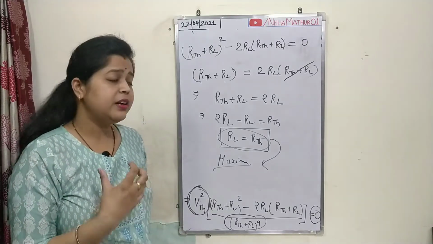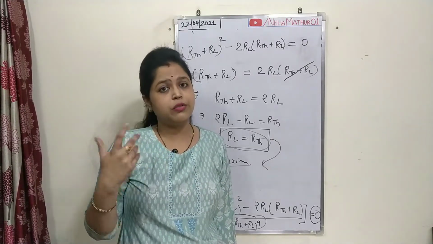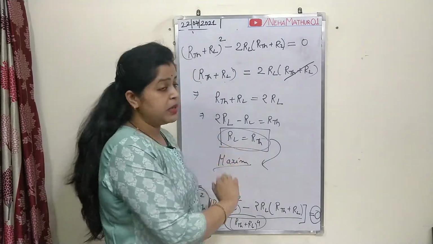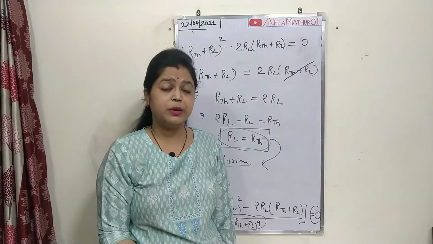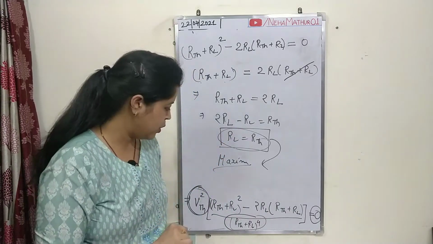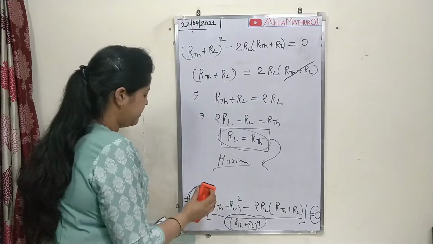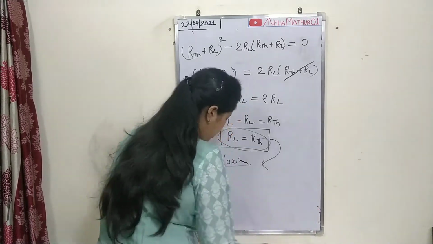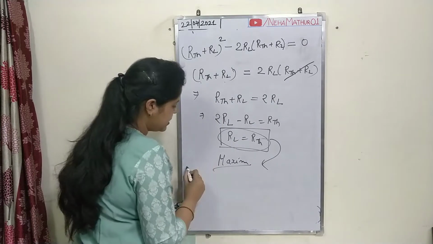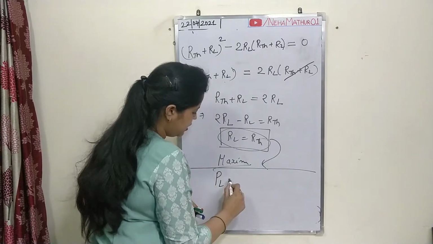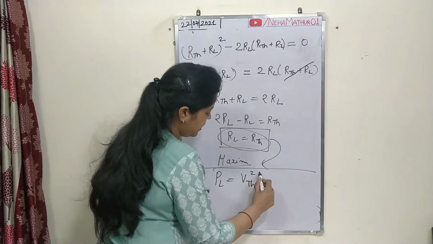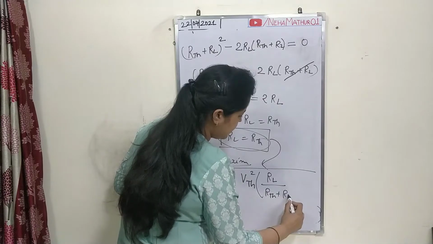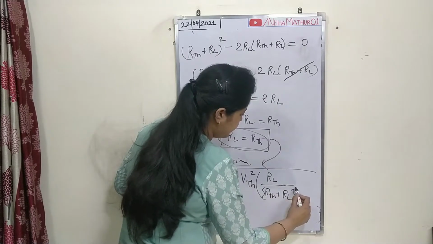Now the interesting thing is how much power will be delivered in this case when these two are equal, how much power is going to be delivered across the load terminal. So now we will calculate the power. We have already calculated the basic formula of the power, and it was PL equals VTH square multiplied by RL divided by (RTH plus RL) whole square.